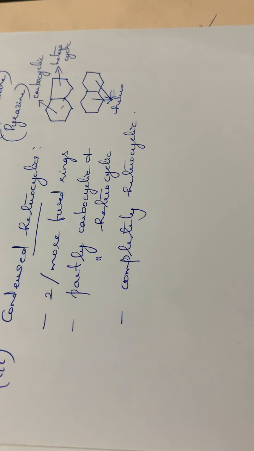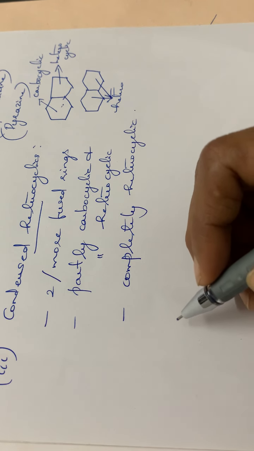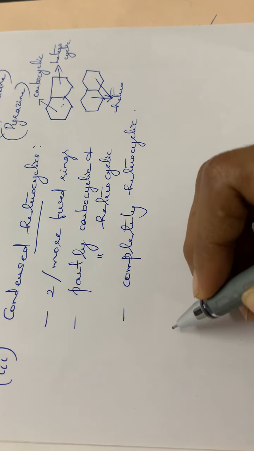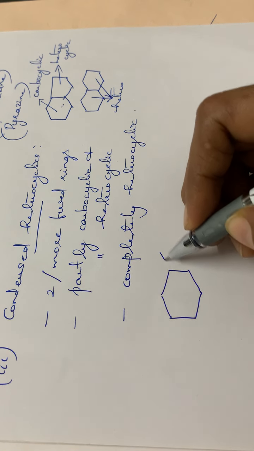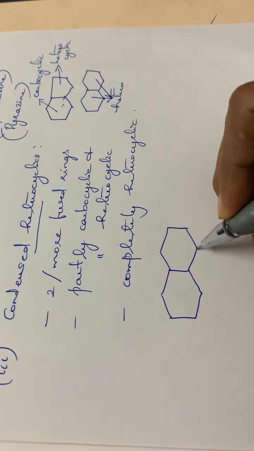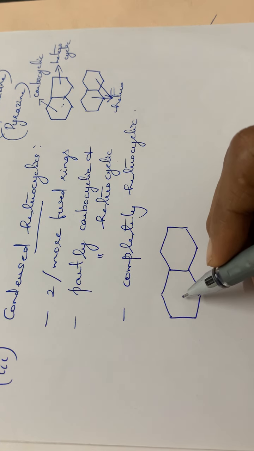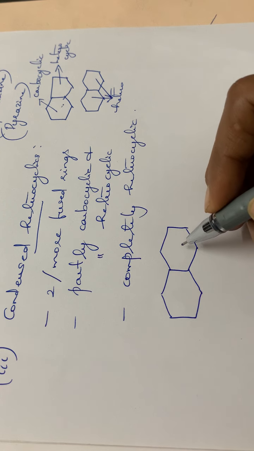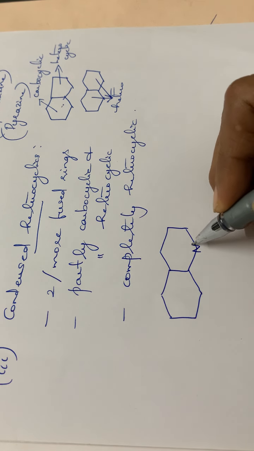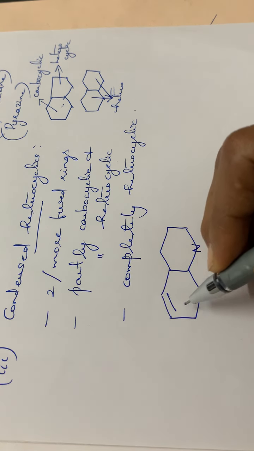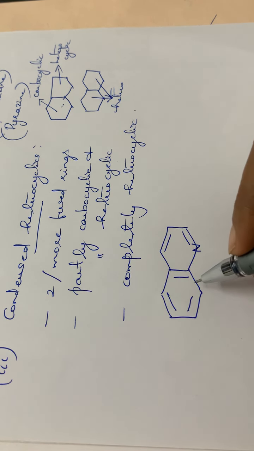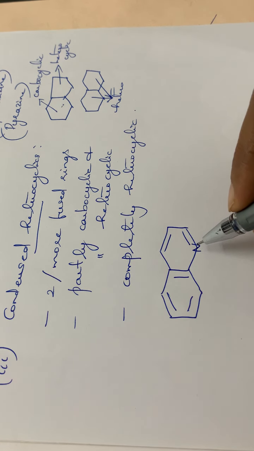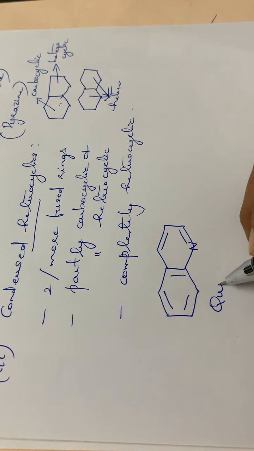Then we have to go through some of the examples. The first example is quinoline. This compound is important. You have to study the structure of this quinoline. Quinoline has 2 6-membered rings fused together. This is the first ring, this is the second ring, and the second ring has a nitrogen atom. Here alternate single and double bonds, then again a double bond. One is a carbocyclic ring, only carbon is there, and in the second one, one heteroatom, nitrogen, is there. So this compound is quinoline.